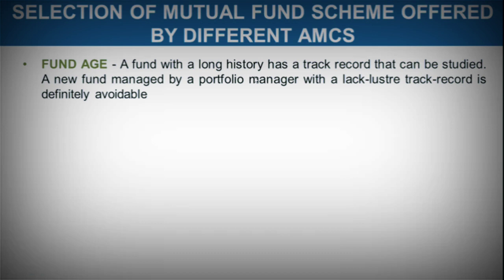The more the fund age, the more you get an idea about a particular fund related to its past performance, its track record, how the market has positioned that particular mutual fund. So if there is a new fund which does not have a good fund age, you do not have so much track record which you can rely upon, and thus it is avoidable.